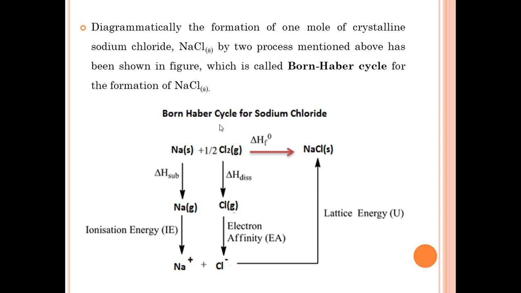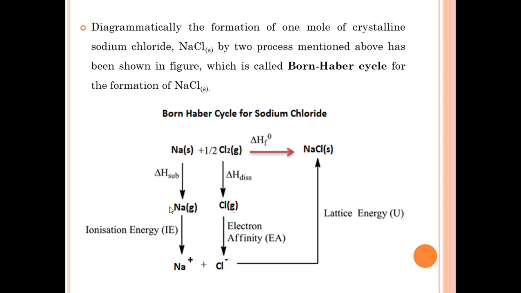One is direct formation, another is indirect formation. In direct formation, sodium reacts with chlorine to form sodium chloride. For indirect formation, we already know it involves 5 steps: 1, 2, 3, 4 and last 5. In the first step, what happened? Sodium is converted into gaseous sodium atom. This is the enthalpy of sublimation.